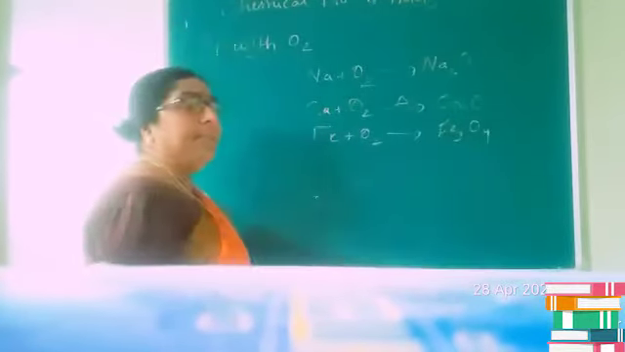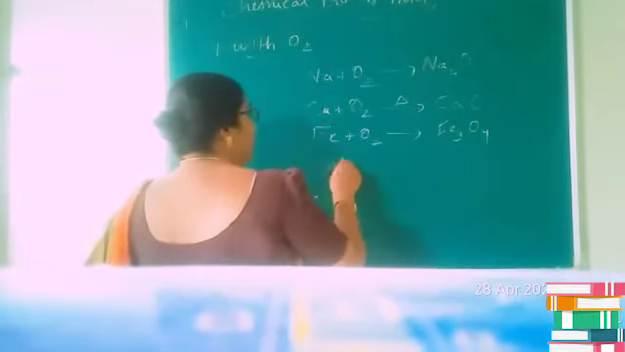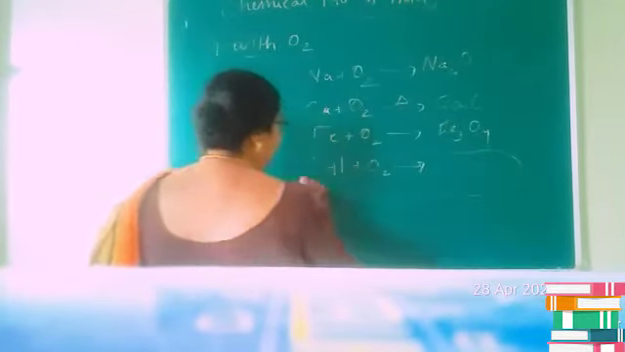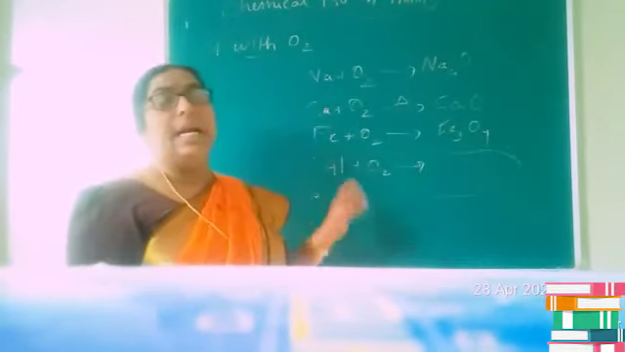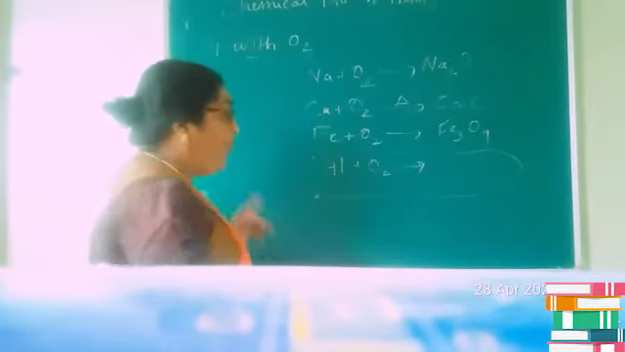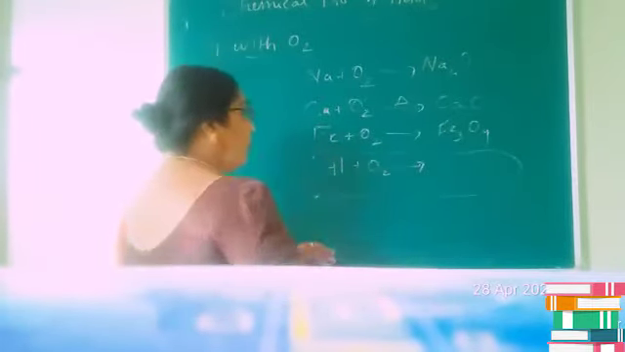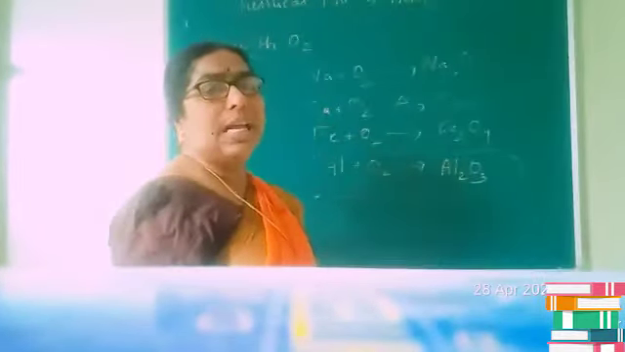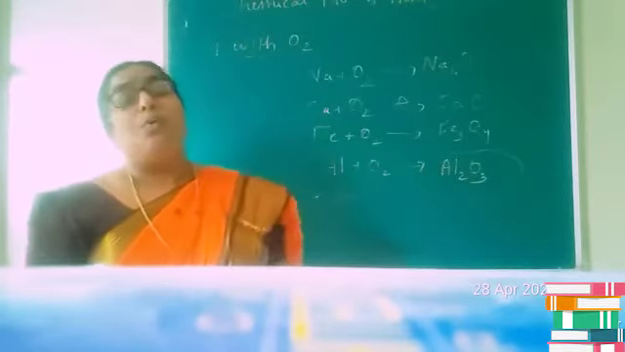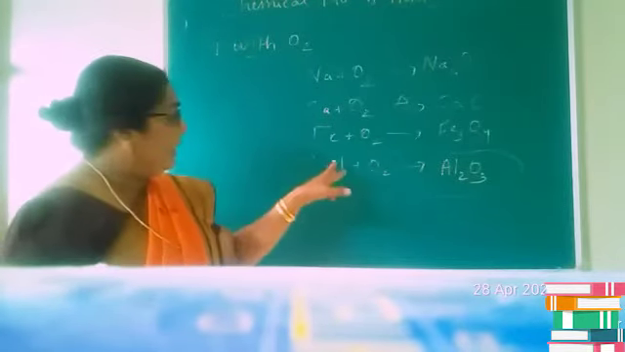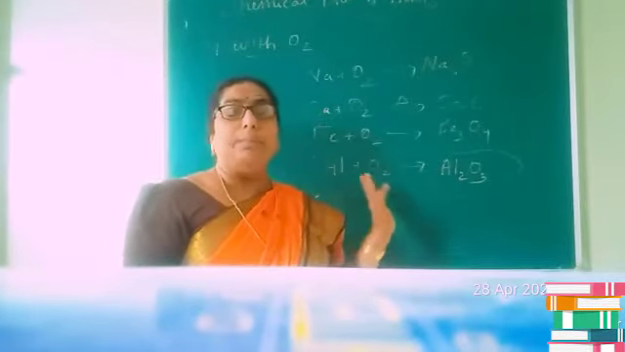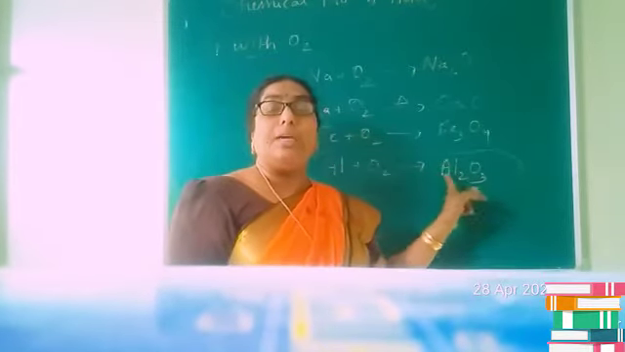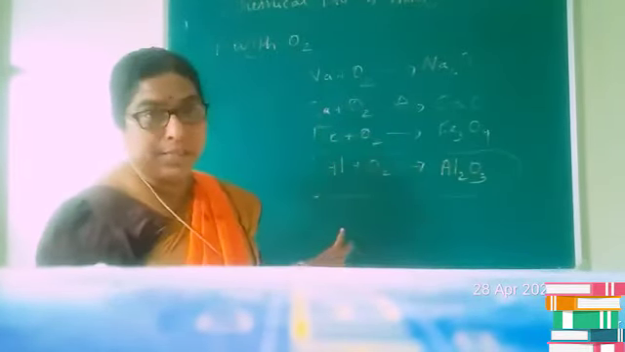Is it clear children? But there are certain metals like aluminium or chromium. These metals we can say that they don't react with oxygen. Why? Actually they already have an oxide layer on their surface and this oxide layer protects them from further oxidation. So metals like aluminium or chromium generally do not react with oxygen due to the presence of this protective oxide layer on the surface.